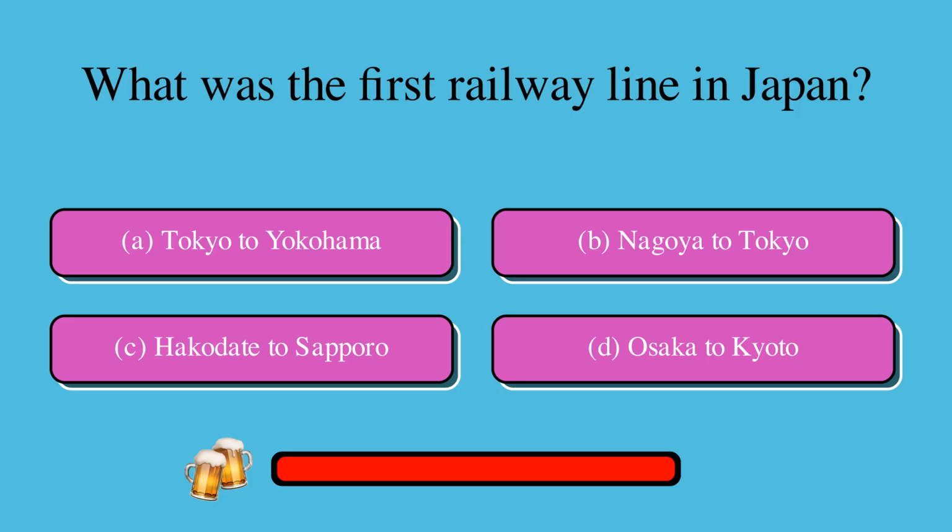What was the first railway line in Japan? Is it A. Tokyo to Yokohama, B. Nagoya to Tokyo, C. Hakodate to Sapporo, or D. Osaka to Kyoto? The correct answer is A. Tokyo to Yokohama.